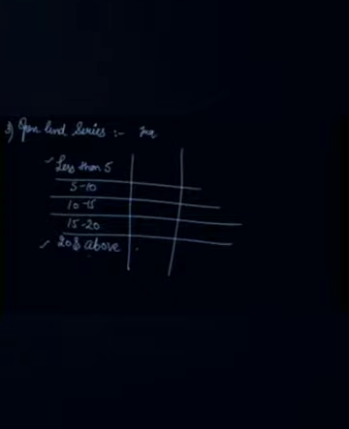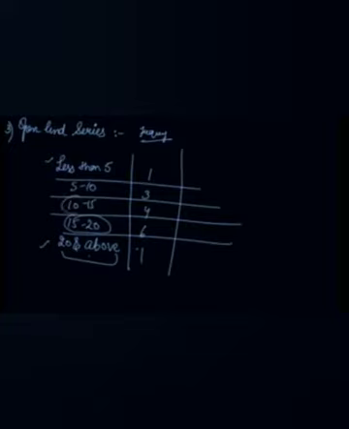Let's say the frequency is 1, 3, 4, 6 and 1, which means one student obtained 20 or above. Then from 15 to 19 there are 6 students. Then from 10 to 14 there are 4 students, and from 5 to 9 there are 3 students. Students obtaining less than 5 marks are 1 student. So these are your open-ended series.